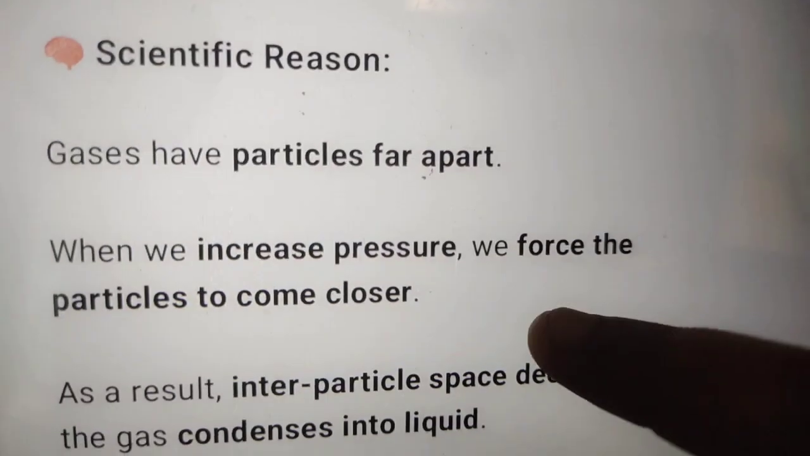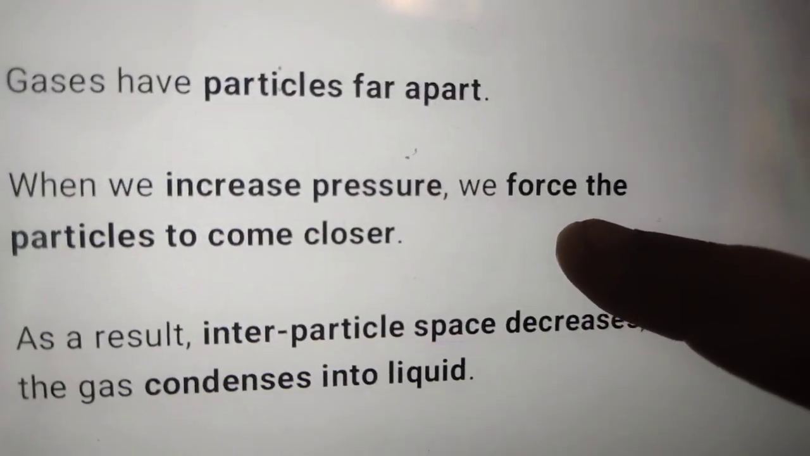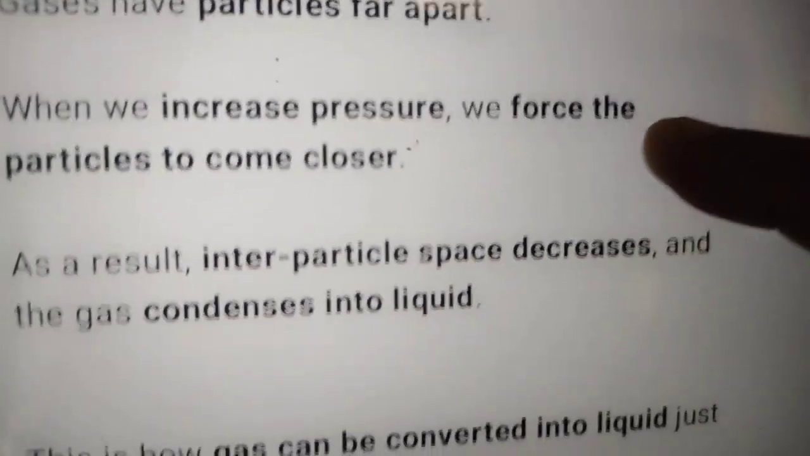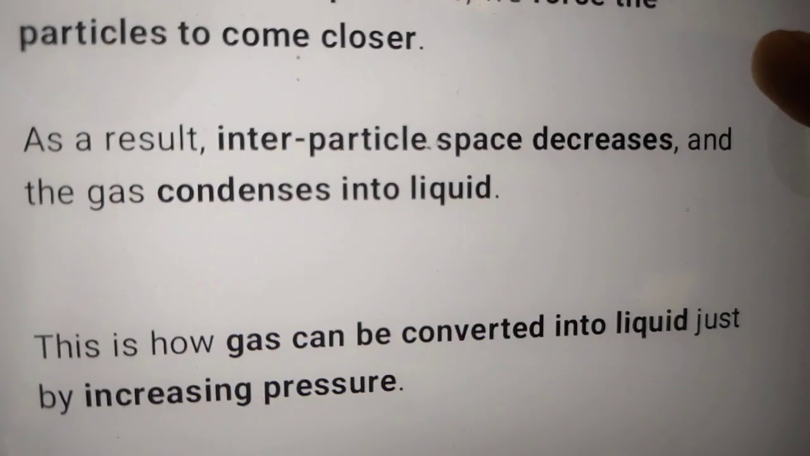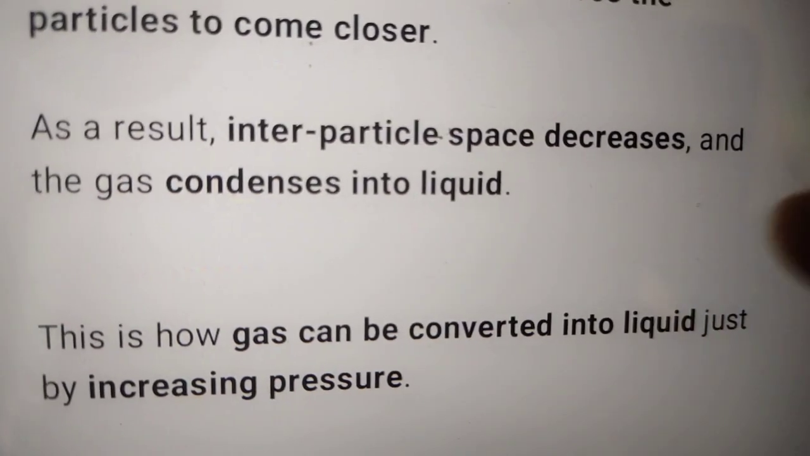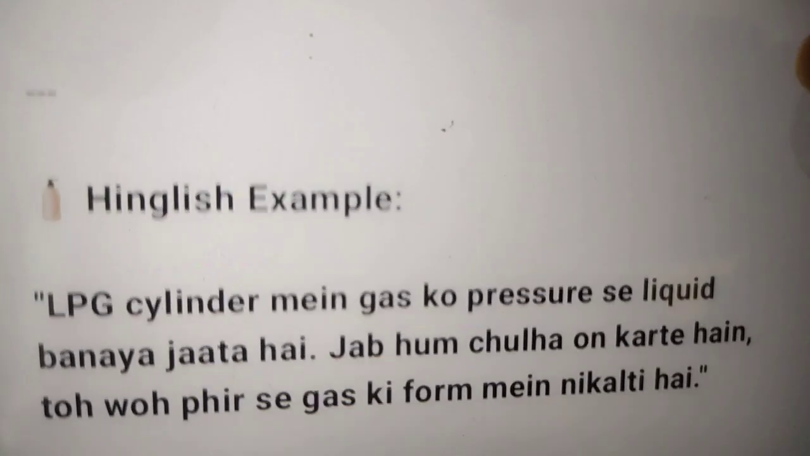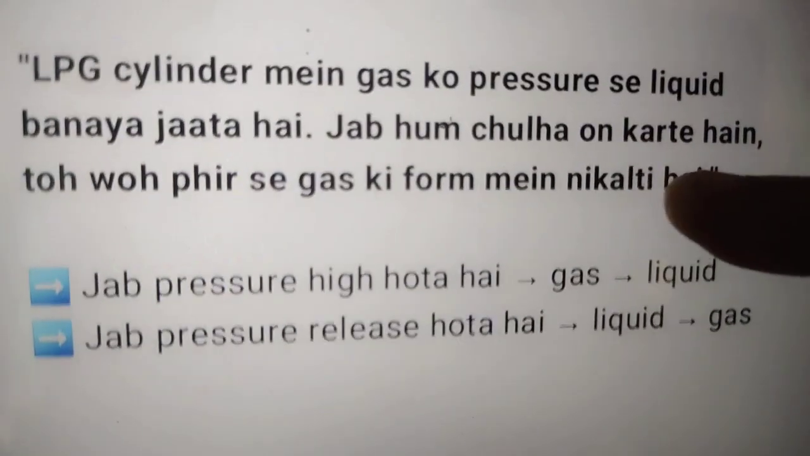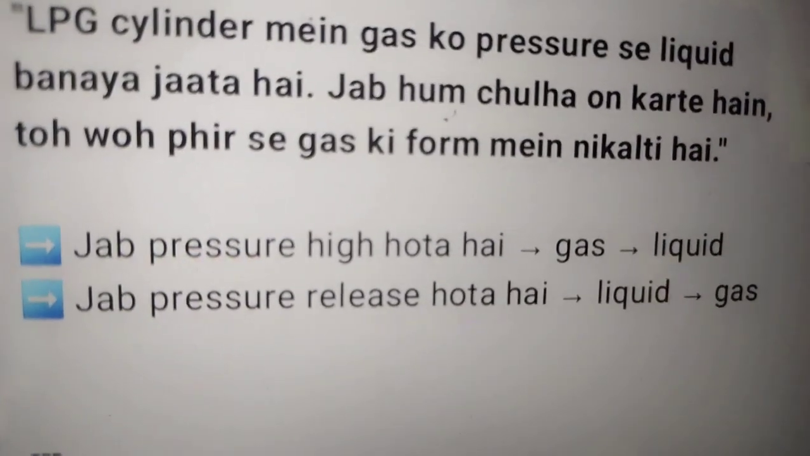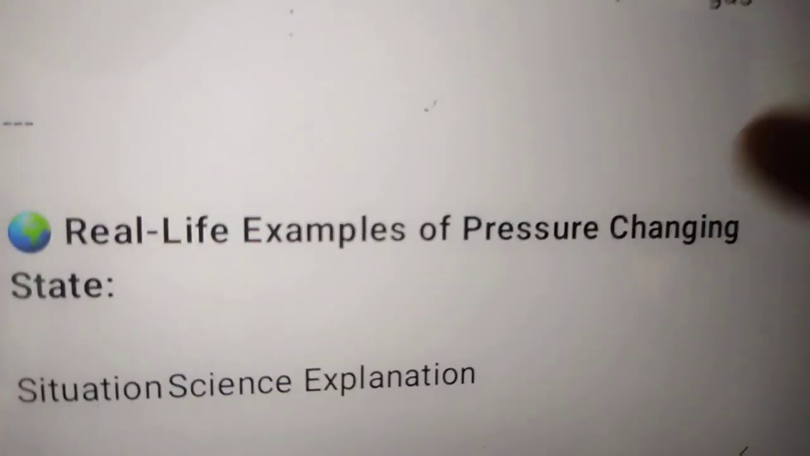Okay, and here is a scientific reason given. Gases have particles far apart, we all know, and when we increase pressure, we force the particles to come closer. As a result, interparticle space decreases and the gas condenses into liquid directly. This is how gas can be converted into liquid just by increasing pressure. And here is the example in English given. When pressure is high, gas can become liquid, and when pressure is released, then liquid can become gas.